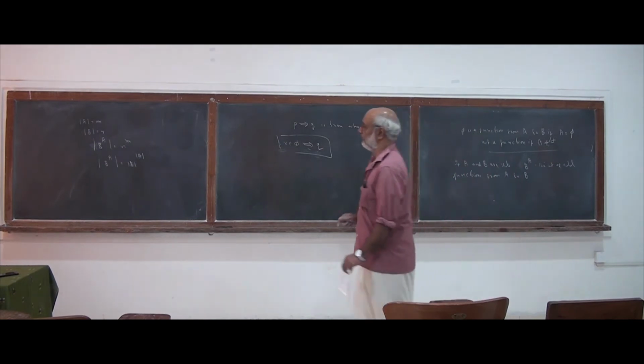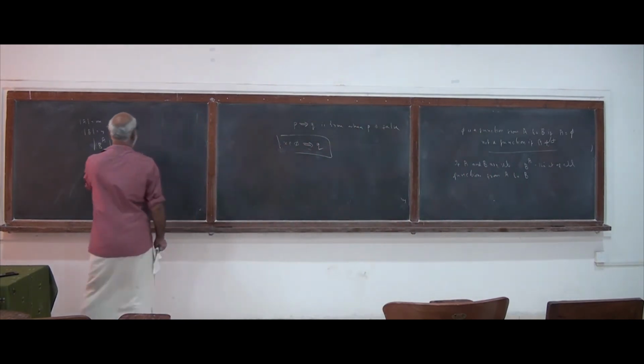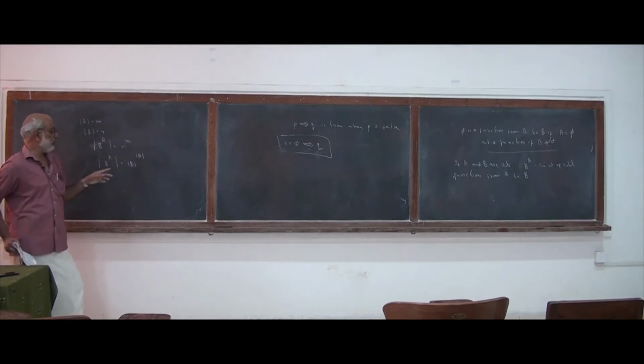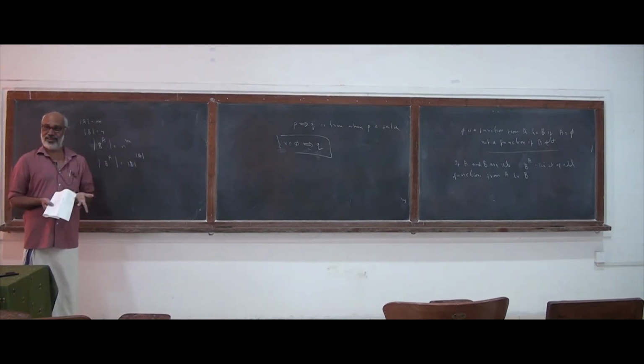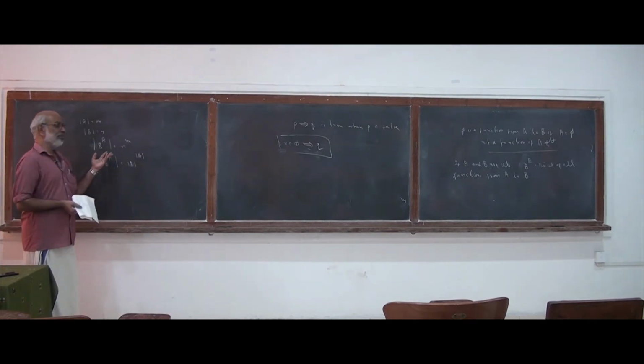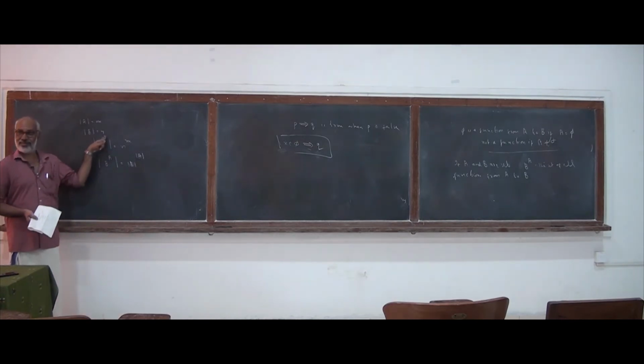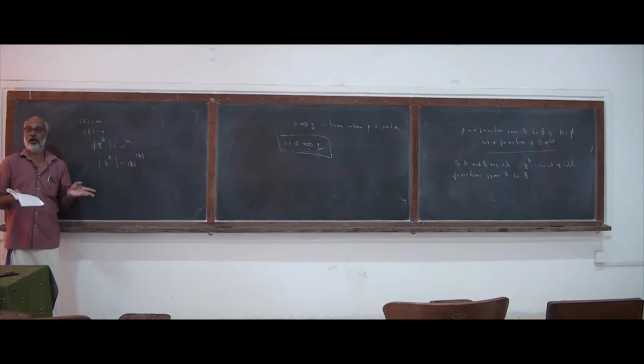Now, you take an element of A. That can be mapped to any element of B. And how many elements are there in B? There are n elements. So you can map that element of A to any one of these n elements, and that can be done in n ways.